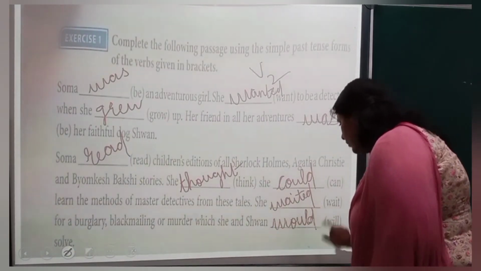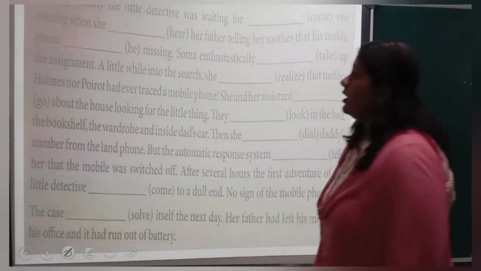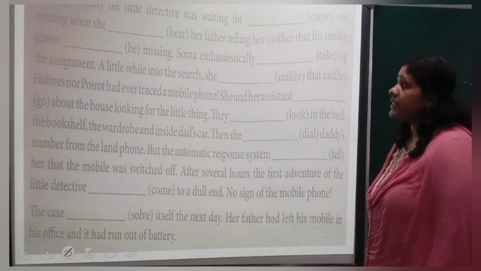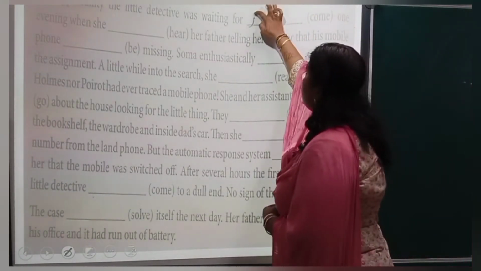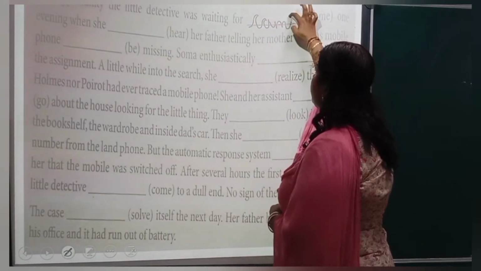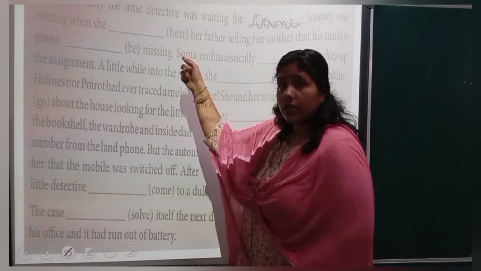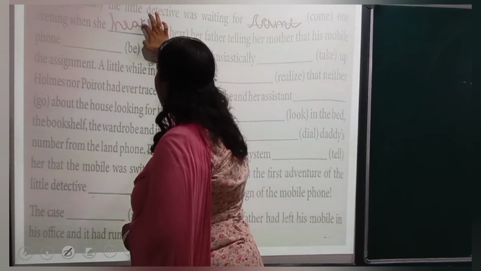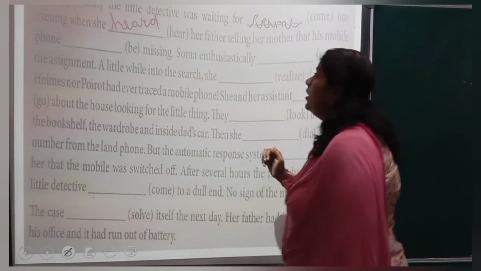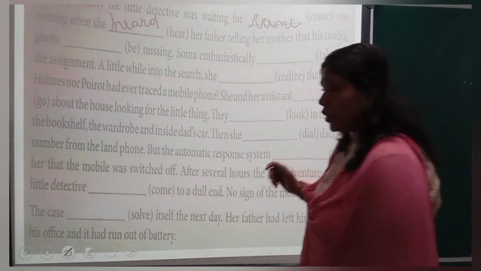Isn't it? Would. Solve. Next. The opportunity the little detective was waiting for, come, will become came. Came. One evening when she heard, H-E-A-R-D, heard. Her father telling her mother that his mobile phone was, be form of the verb,